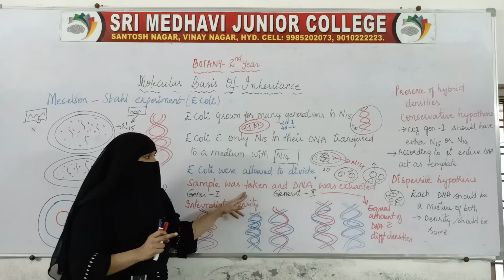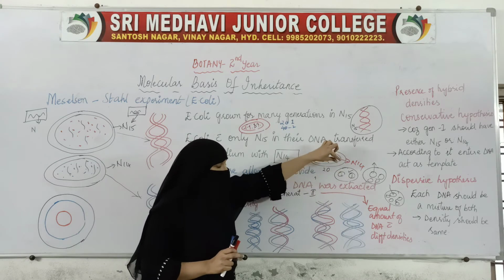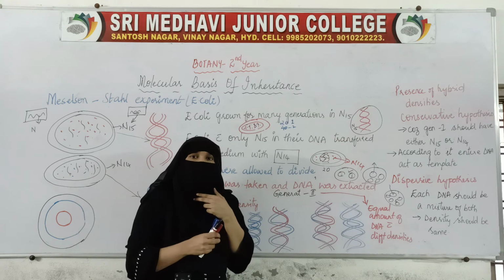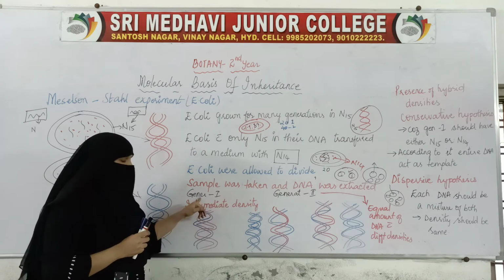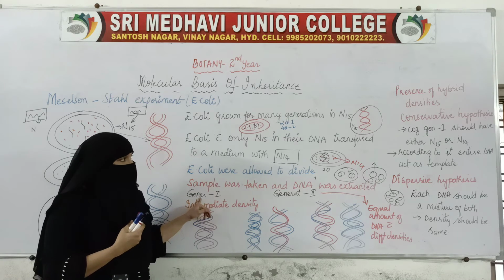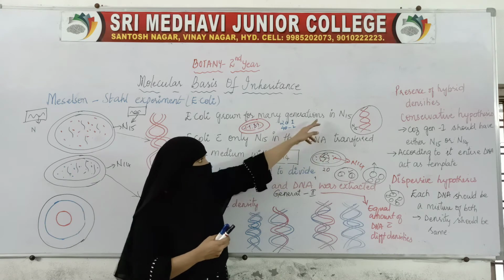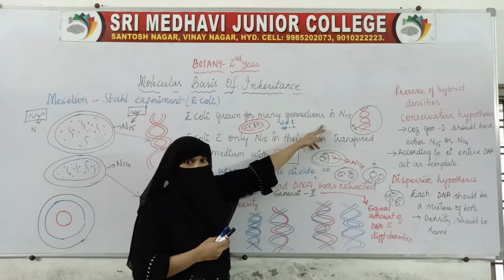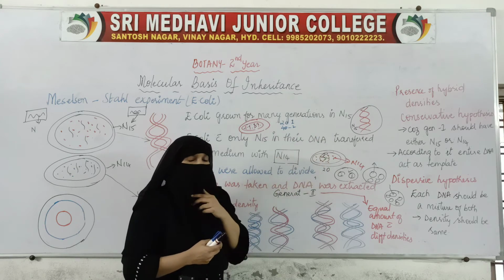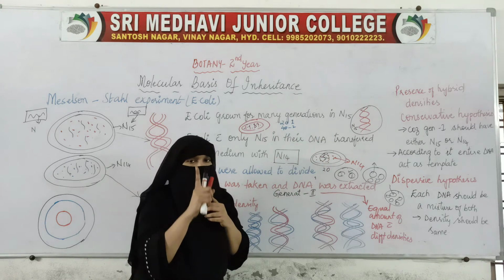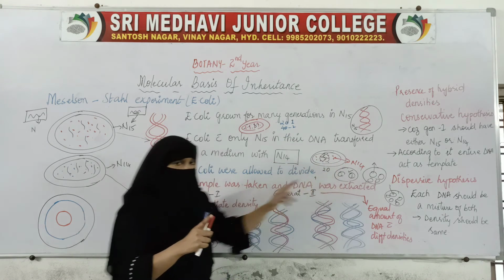So what results have we got? The sample was taken and DNA was extracted. We took out this bacteria, and from the bacteria we extracted the DNA. So what result did we get? After the first generation, when the bacteria with N15 nitrogen was allowed to divide in this N14 nitrogen, after 20 minutes, when we got the first generation, what was the result?